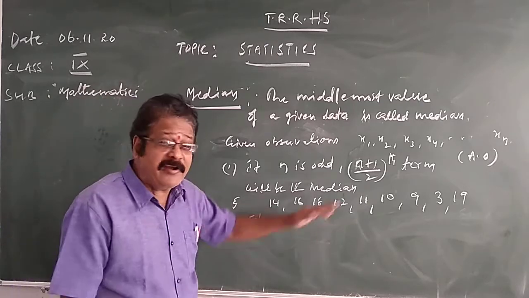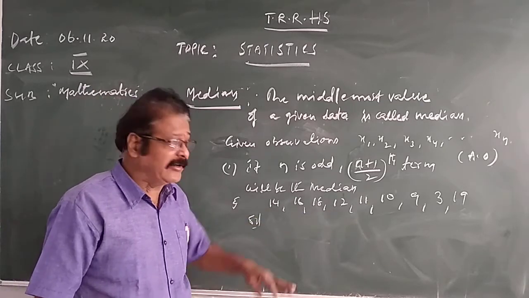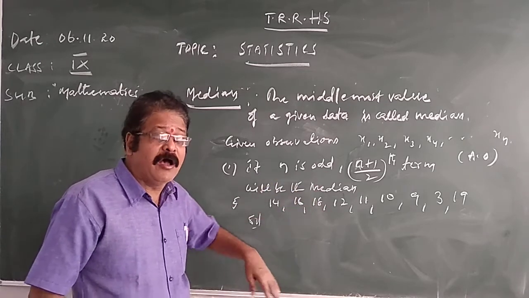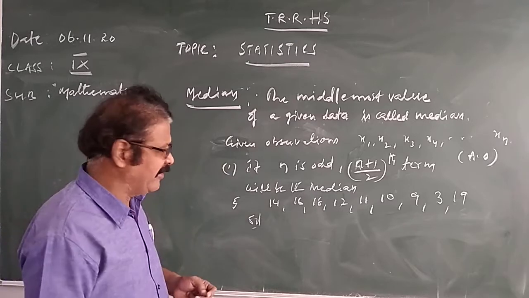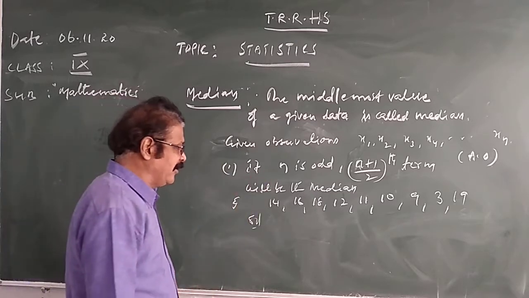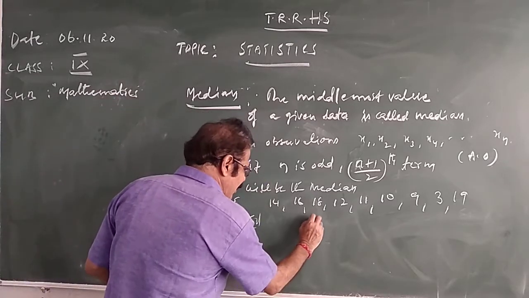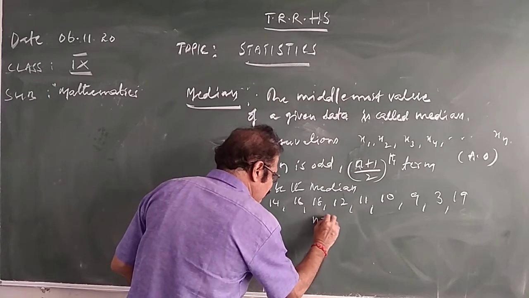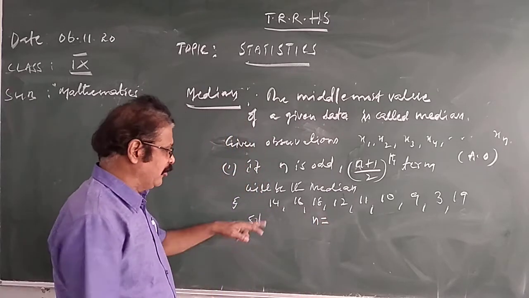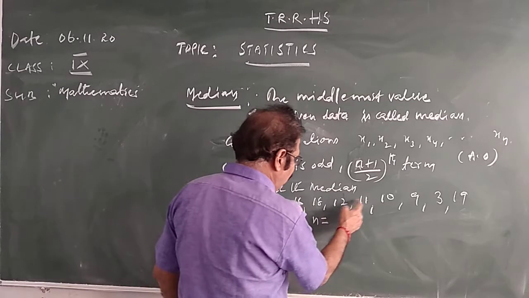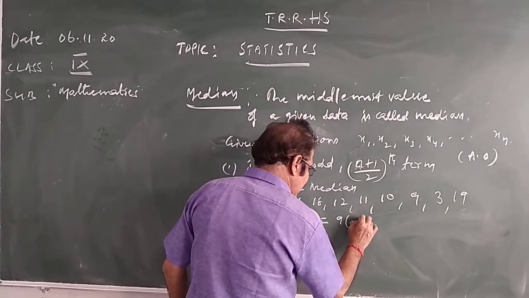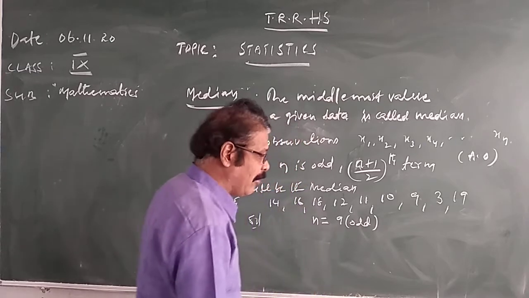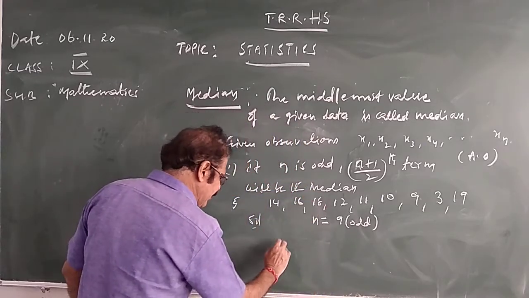You have to arrange the given data. Whatever observations are there in the given data, you should arrange all of those in ascending order. Ascending means small to big. Which is the small one here? Write down the number of observations. N is equal to the number of observations, how many? Count up: 1, 2, 3, 4, 5, 6, 7, 8, 9. 9 is an odd number. Now arrange in ascending order.